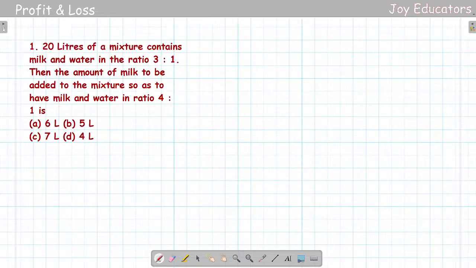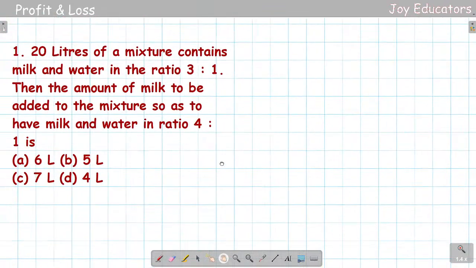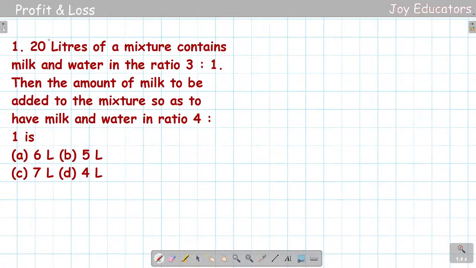Let us move forward. The first question here is: 20 liters of mixture contains milk and water in the ratio of 3 is to 1.